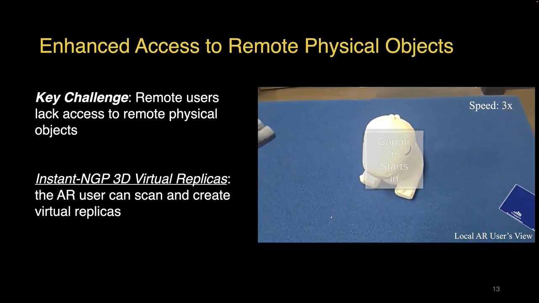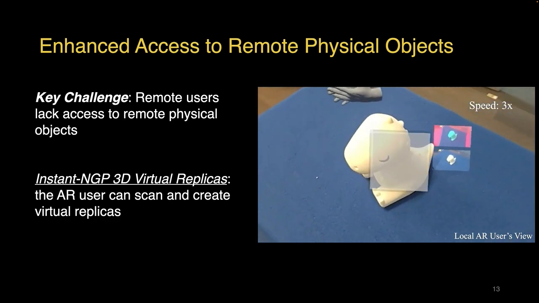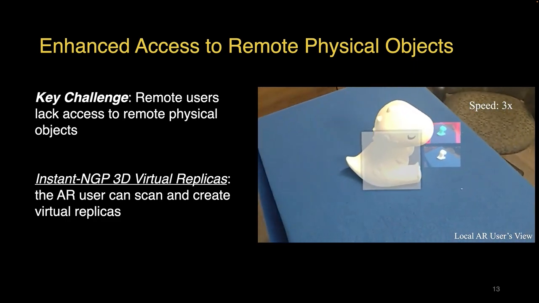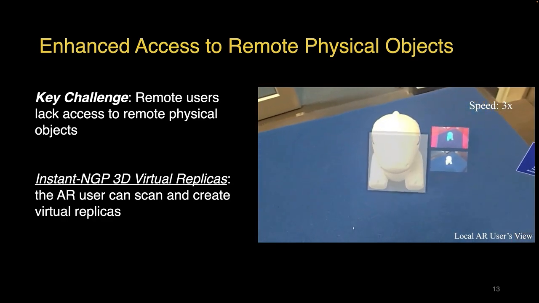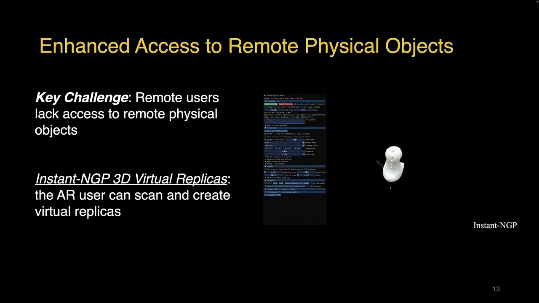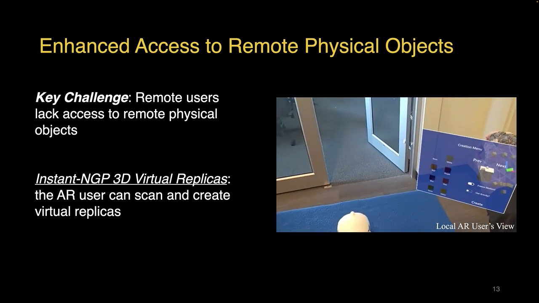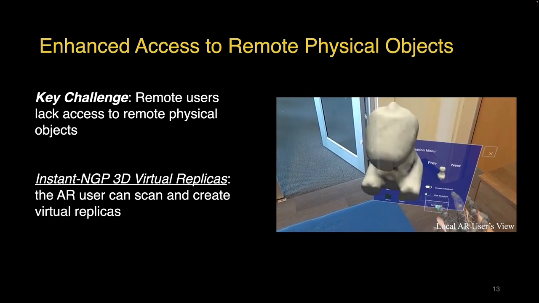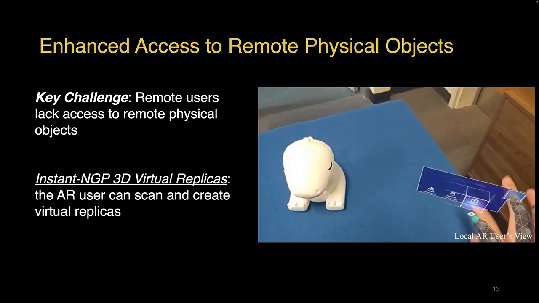The final challenge we tackle in 360-degree telepresence is the lack of access to remote physical objects. VirtualNexus allows the local host to ad hoc scan an object with their AR headset. The system then replicates the object with InstantNGP. We create a mesh of the neural rendering generated by InstantNGP, allowing both the remote and local users to create and interact with them.